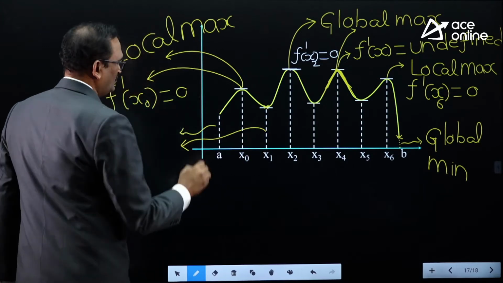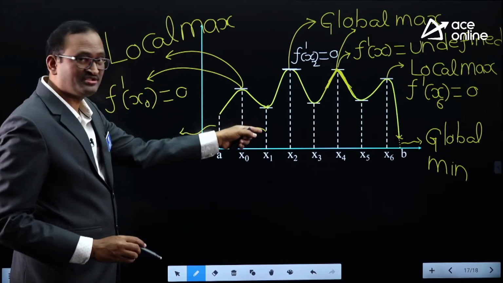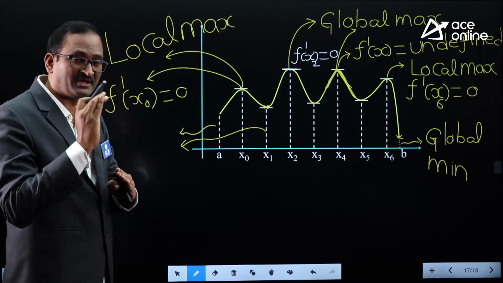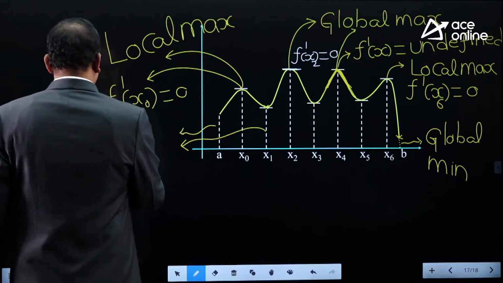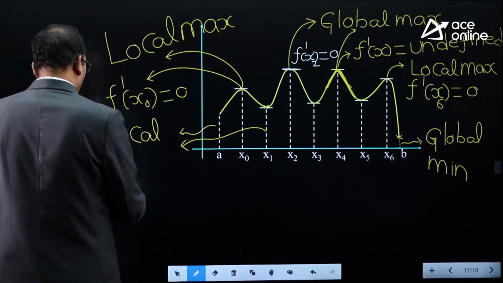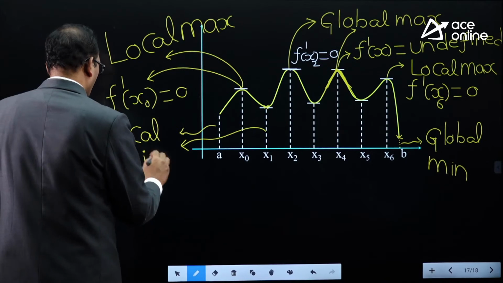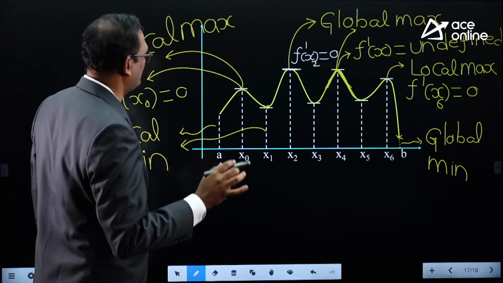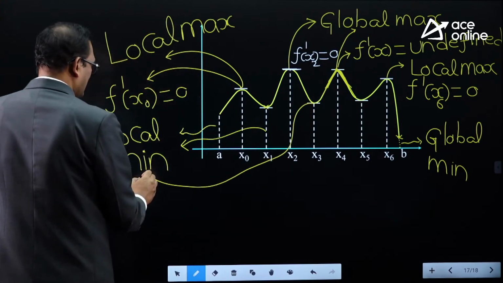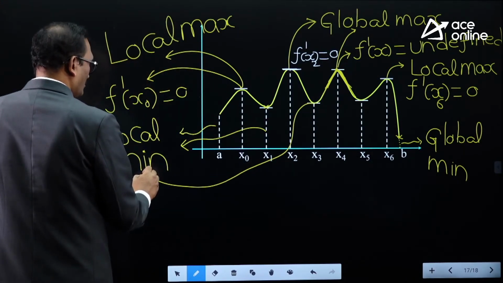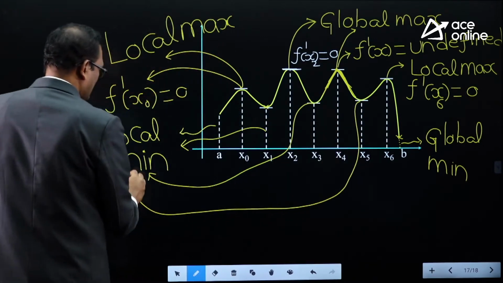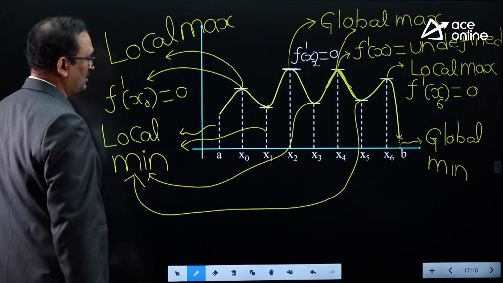Now you observe this and this, both are smaller heights from the x-axis. Smaller heights from the x-axis are local minima. Smallest height is the global minimum. This is also a smaller height from the x-axis. This is also a local minimum. This is also a smaller height from the x-axis. This is also a local minimum.